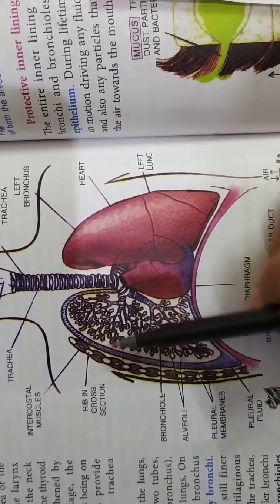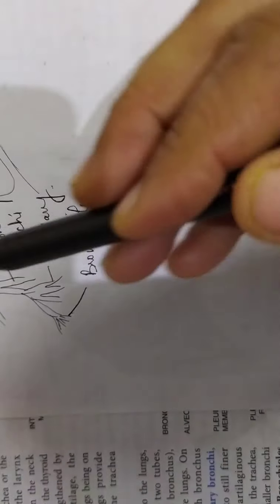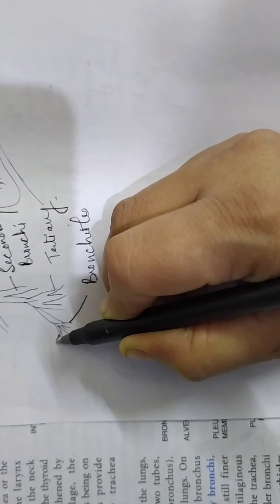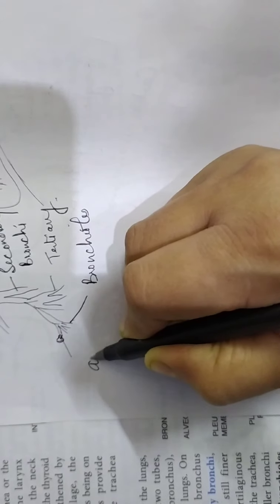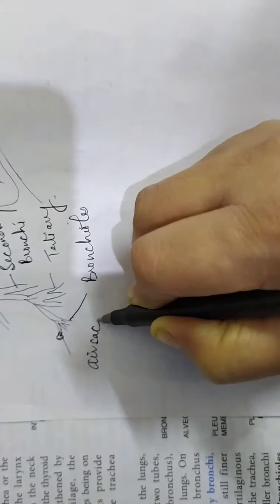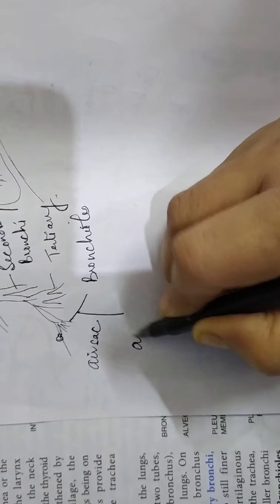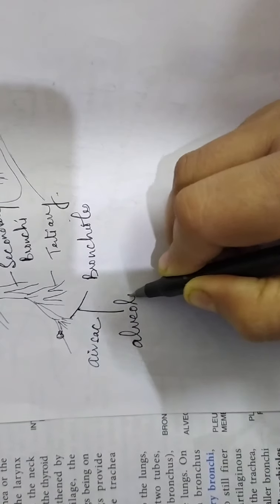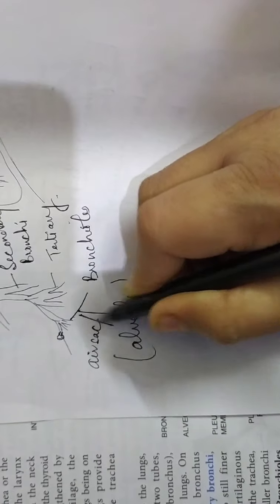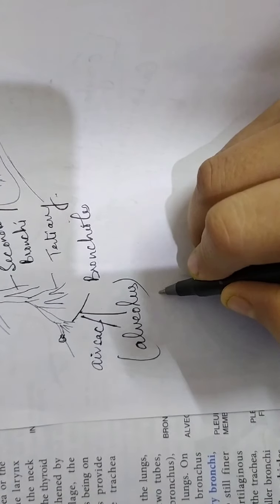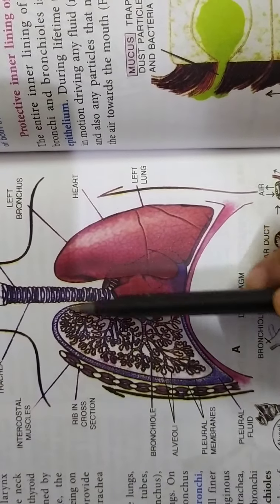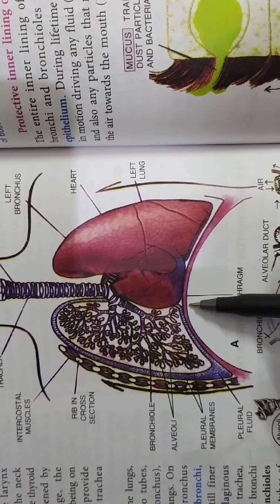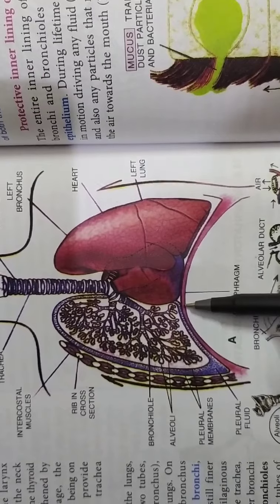And the ending of each bronchiole has a swelling, a raised swollen structure. We call it an air sac, also known as an alveolus. Alveolus is the singular name, and the plural is alveoli. So you need to practice this diagram. This can come for drawing, or it can also come for labeling.